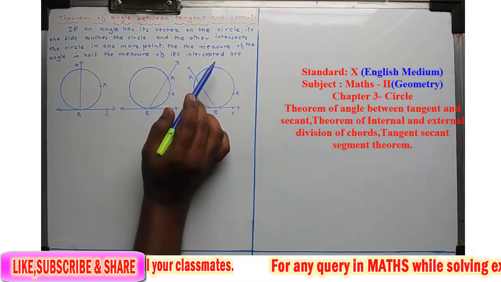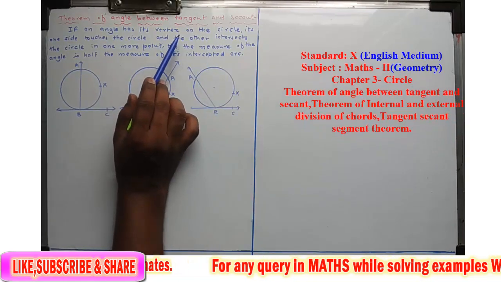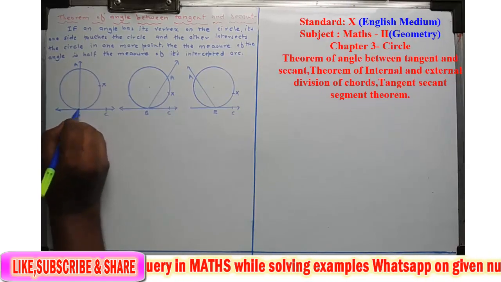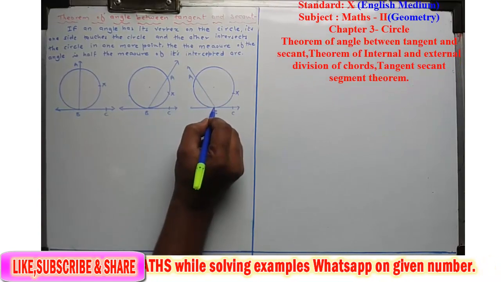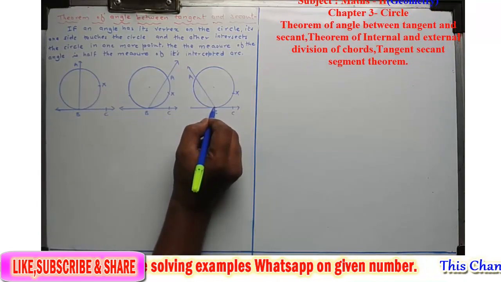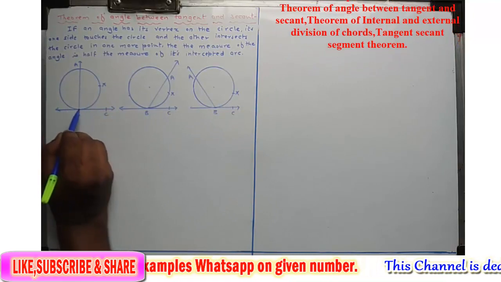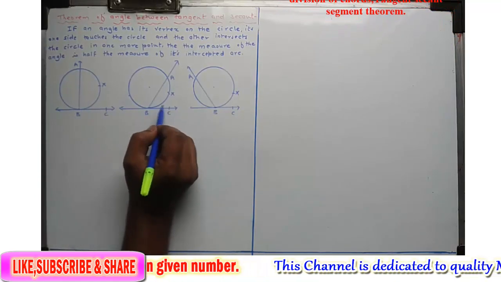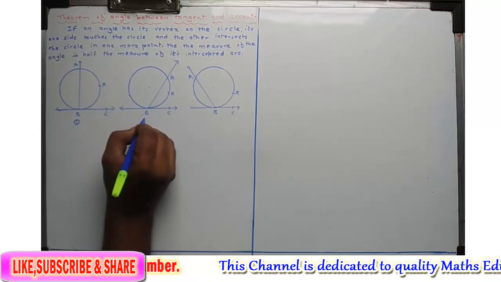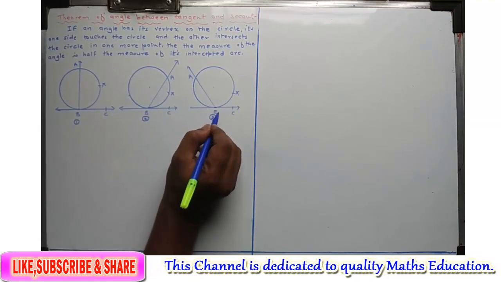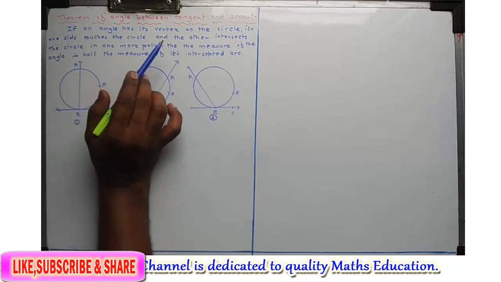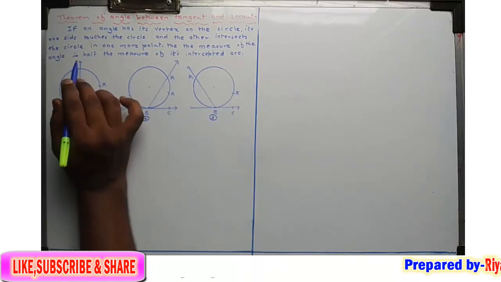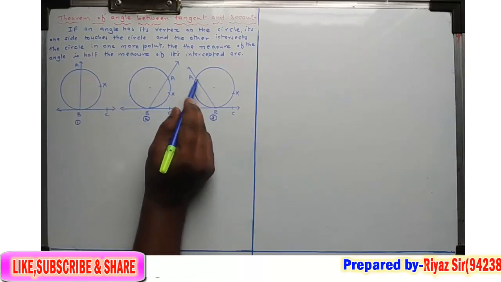So here the first condition given is that the vertex of that angle should be on the circle. Here the vertex is at point B, which is on the circle. Then a line passing through that point touches the circle at point B in all the three cases. This is case 1, this is case 2, and this is case 3. And the other line intersects the circle in one more point. That means that line is a secant. Here line AB is the secant in all the three cases.